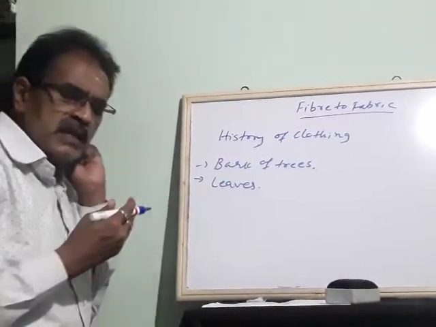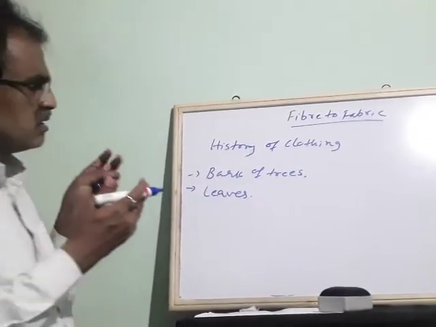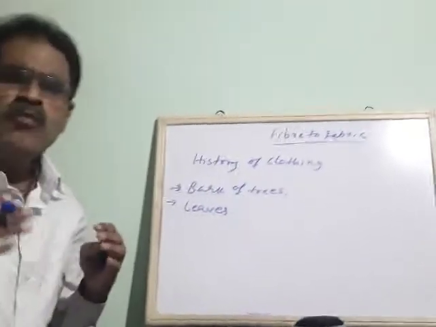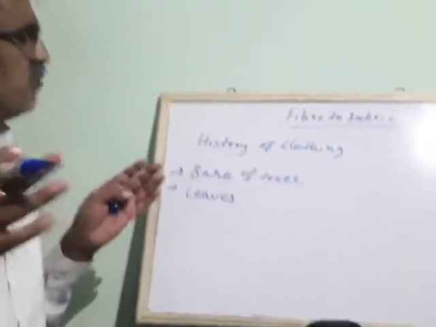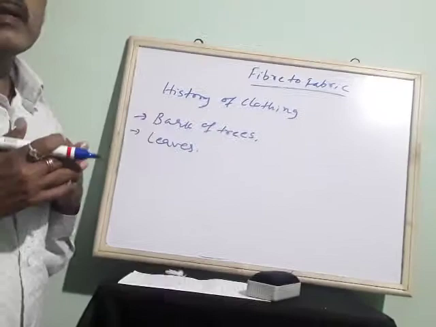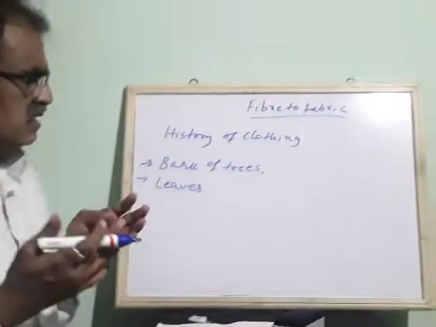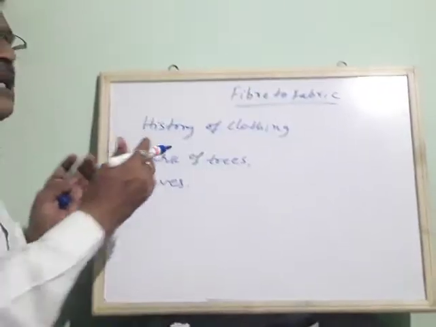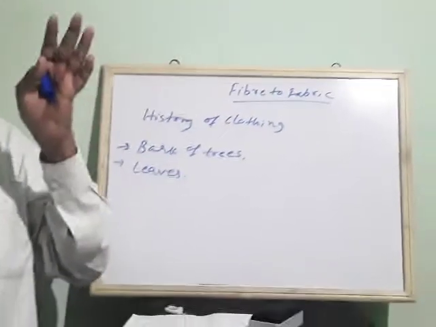People who were not developed did not know about dresses. Gradually these people started cultivation, growing crops.